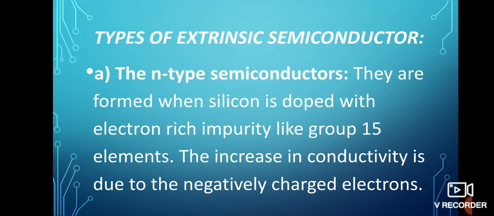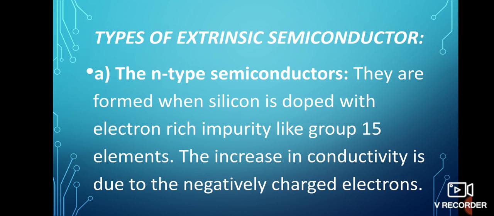That means when silicon is doped with group 15 elements like phosphorus, arsenic, which contain 5 valence electrons, they occupy some of the lattice sites in silicon or germanium crystal.